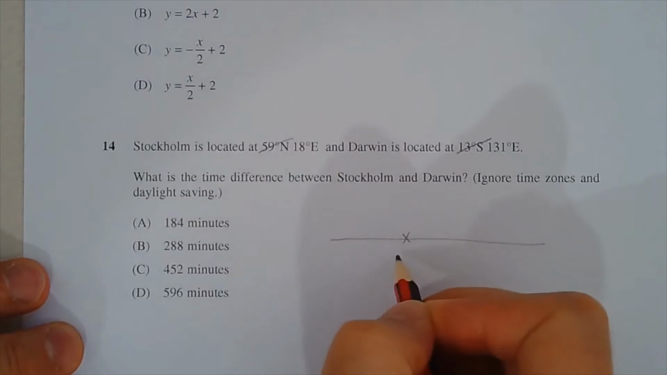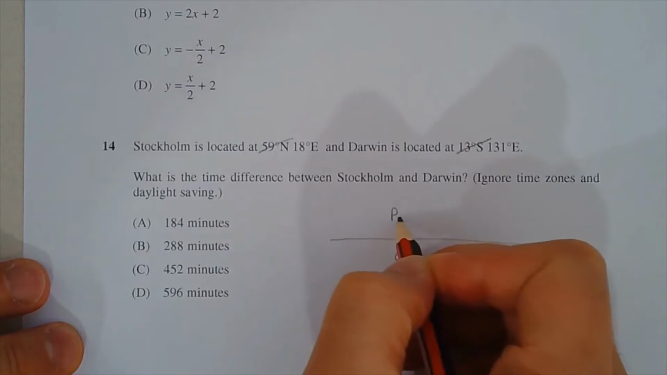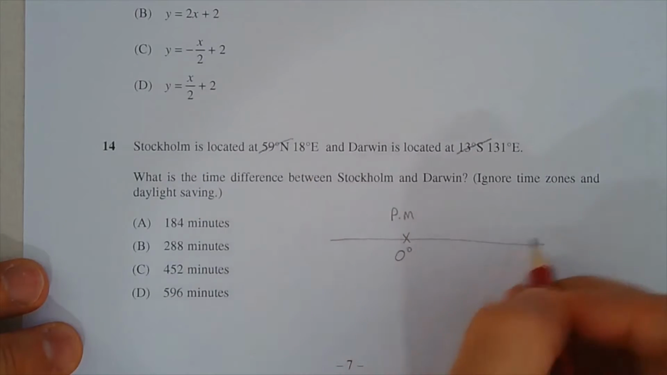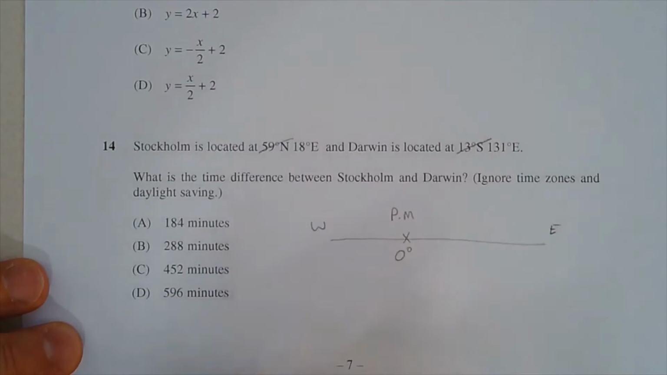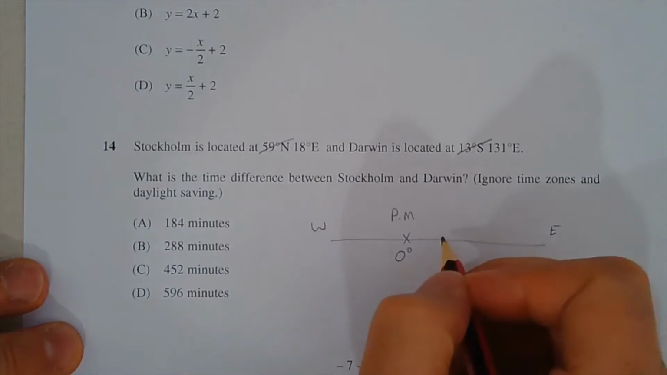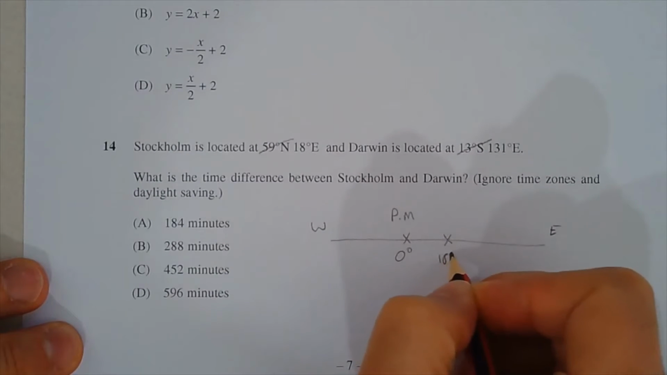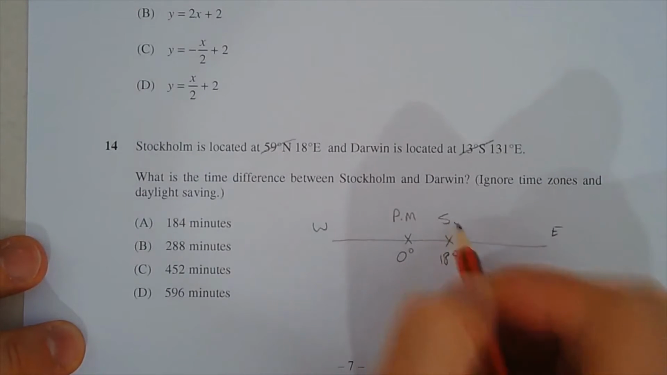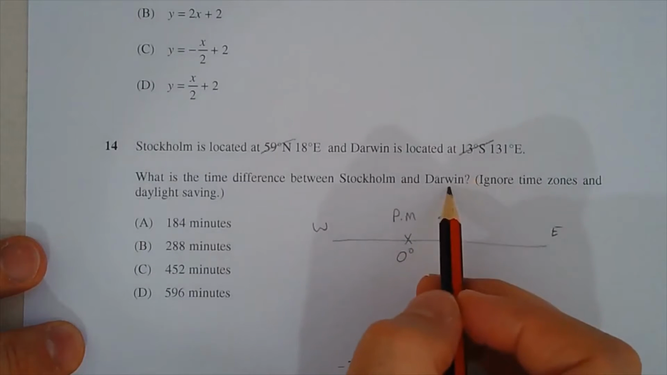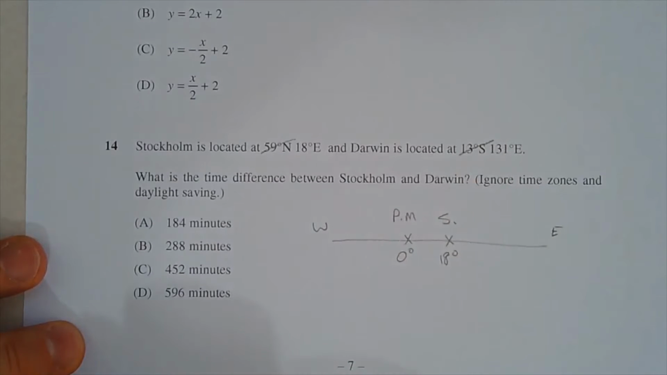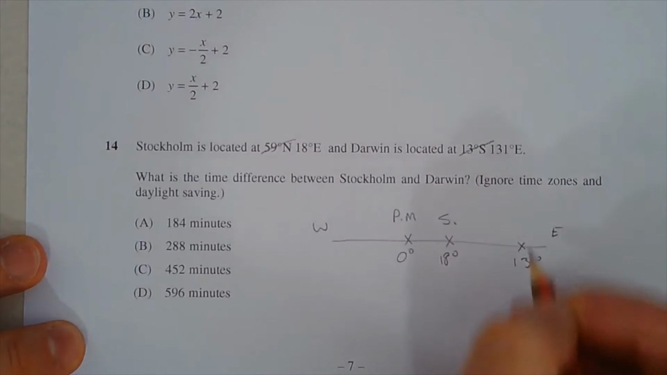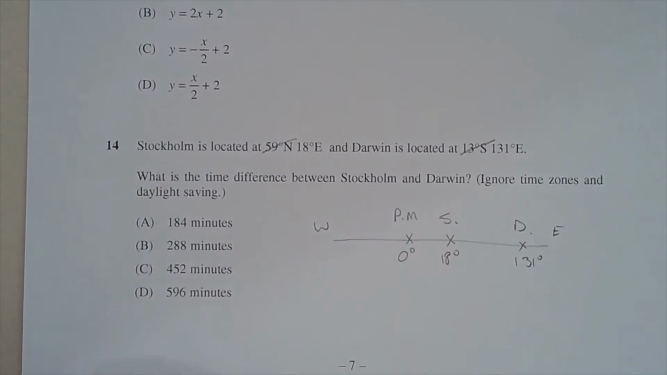Now the next thing I'm going to do is to draw a number line to visualize this. Okay, so let's make this 0 degrees, so that's our prime meridian. Stockholm is 18 degrees east, so there's east and west, so I'll just mark that on the number line. So there's 18 degrees, and that's Stockholm. And Darwin is 131 degrees east. So that would be here, 131 degrees east, and that's Darwin.